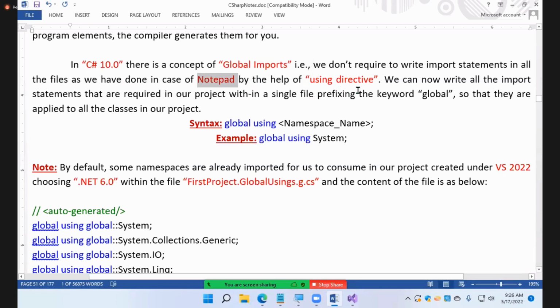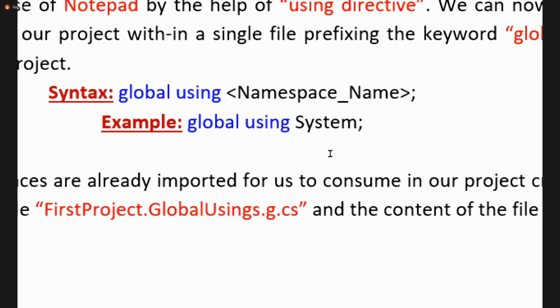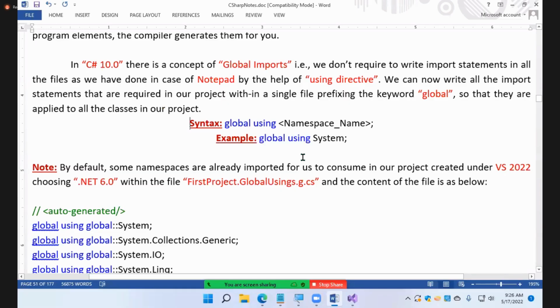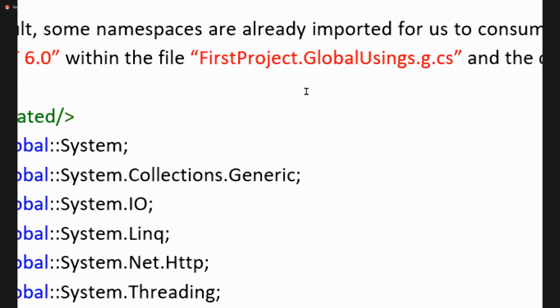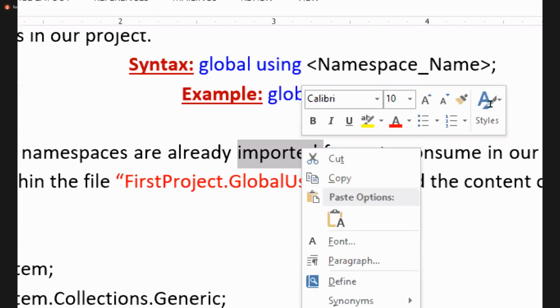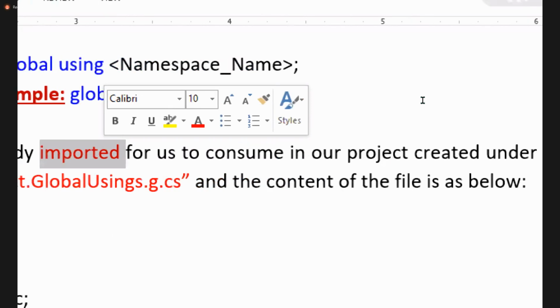By the help of using directive, we can now write all the import statements that are required in our project within a single file, prefixing the keyword global, so that they are applied to all classes in our project. Check out the syntax, guys. Global using namespace name, global using System. And another point, by default some namespaces are already imported for us to consume in our project.